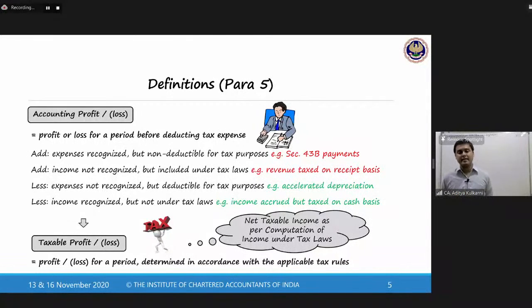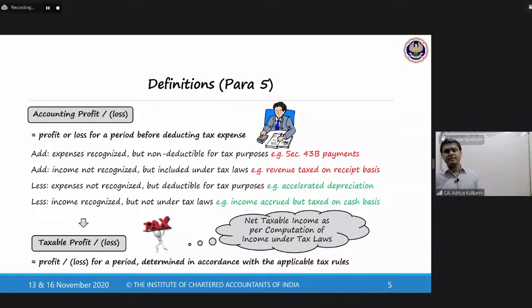Less income recognized but not under the tax laws. Example is income accrued but taxed on cash basis. Like for example, the fixed deposit that I'm talking about. Now, suppose you have a 3-year fixed deposit. The interest you will receive when the deposit matures. But for accounting purposes, you will record the interest. I am giving a simple example, 1/3, 1/3, 1/3, simple interest. In reality, it won't be 1/3, 1/3, 1/3. Reality is compounded interest. So 1/3 interest you record at the end of year 1 in accounts.